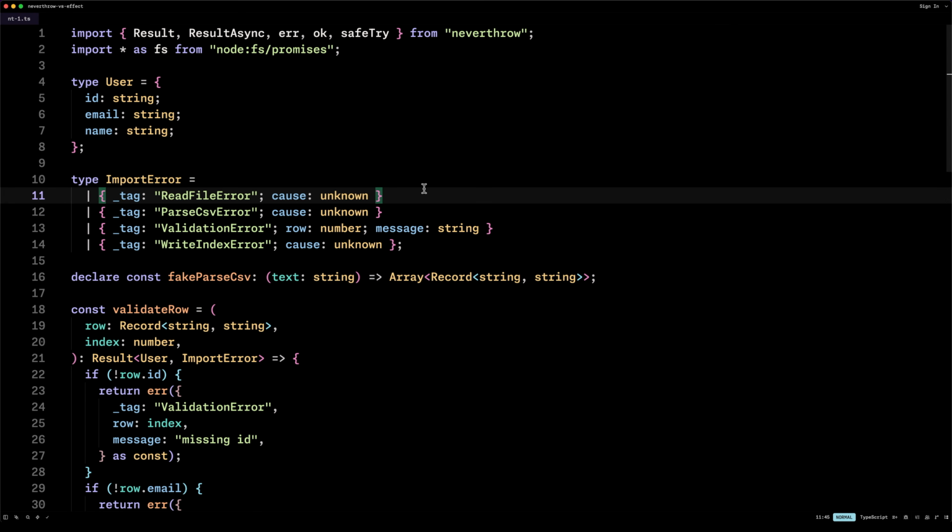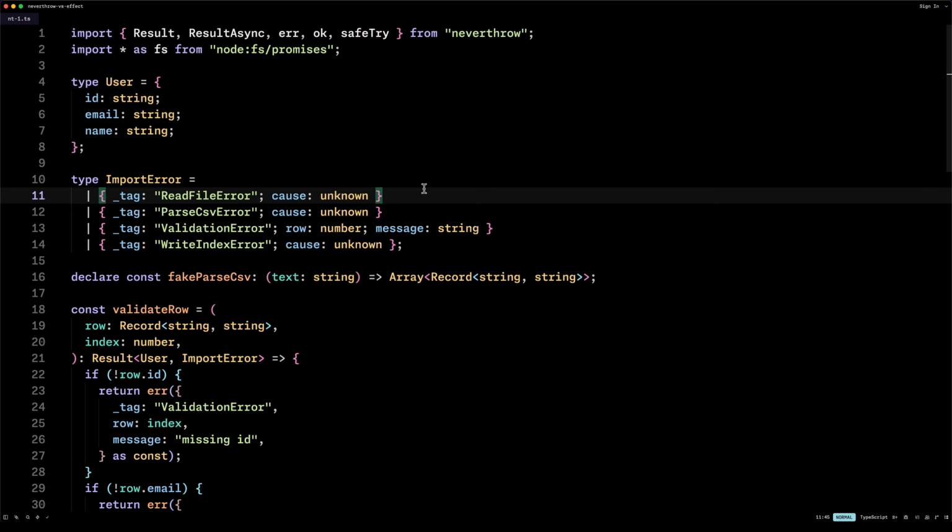Let's take a look at Neverthrow versus Effect.ts. A lot of people conflate the two. They'll say Neverthrow is better because it's simpler, easier to pick up, and doesn't come with the same learning curve. But the truth is they are fundamentally different tools.